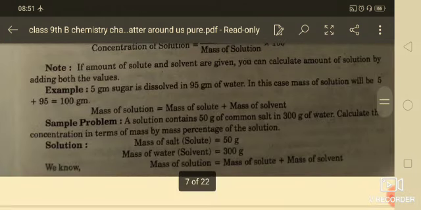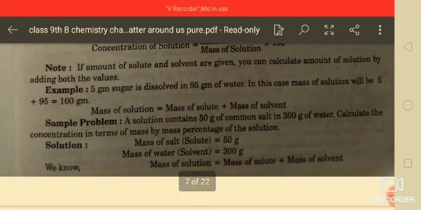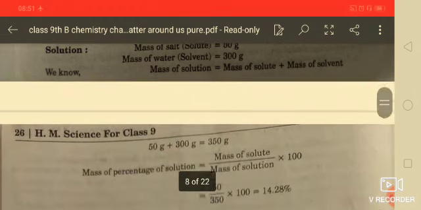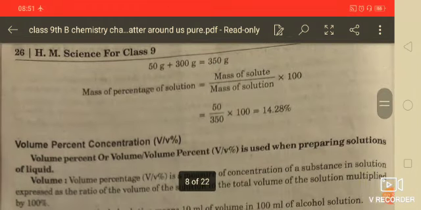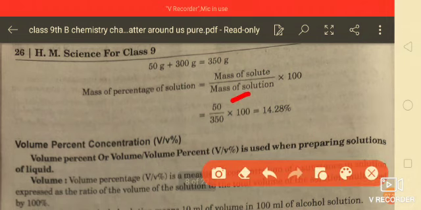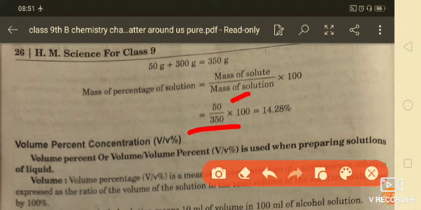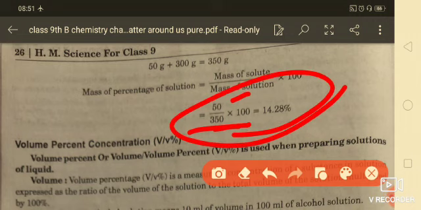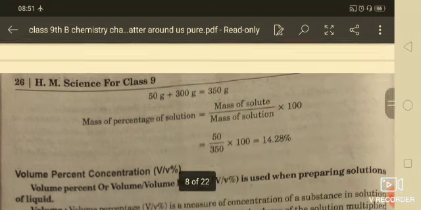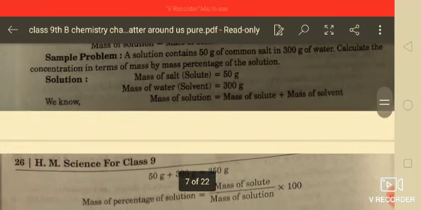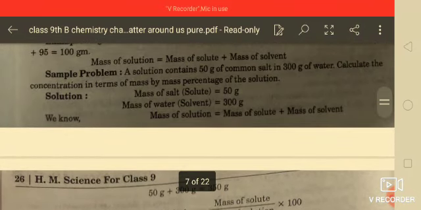See here in this example, how will you calculate it? 50 gram of common salt is there, so that is the mass of solute. So the mass of solute is 50, and you will find the total mass of solution, and when you multiply it by 100 you will find its percentage, the mass percentage. So you will find the mass percentage very easily, okay.